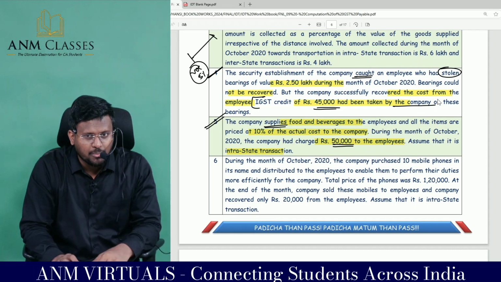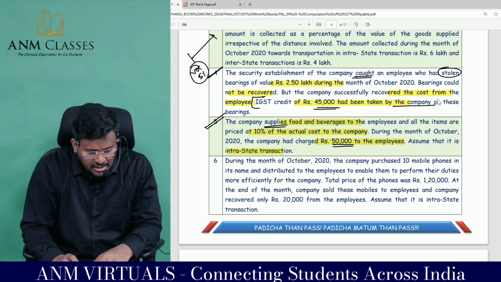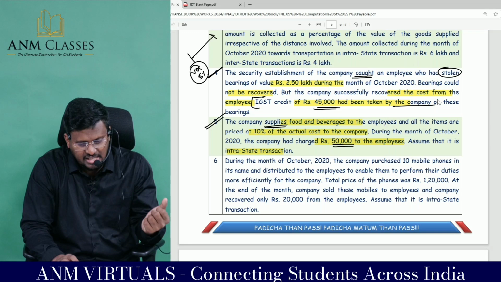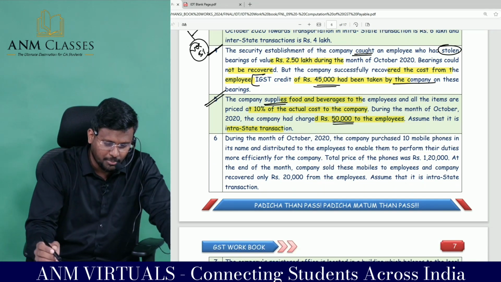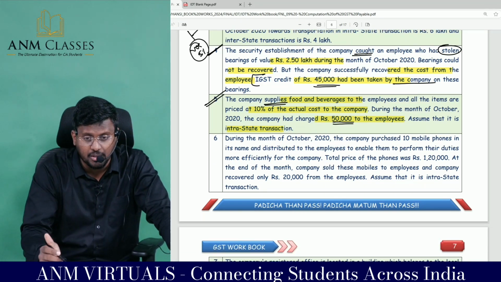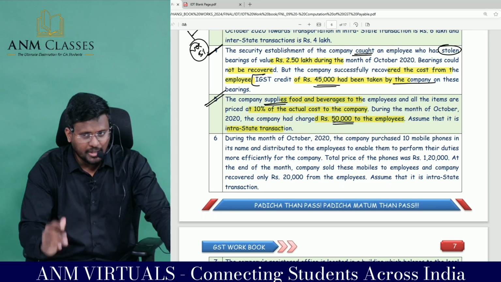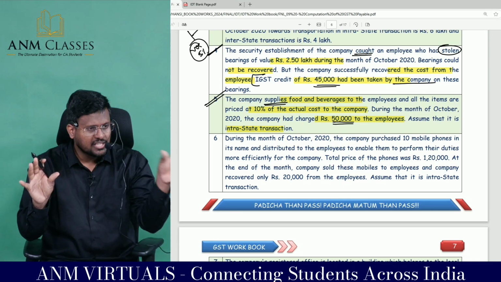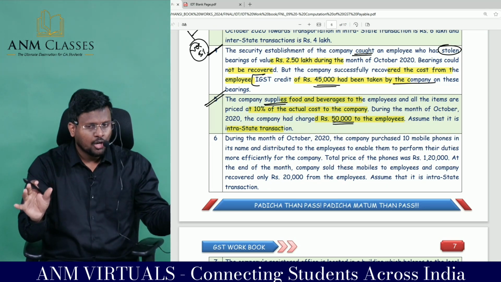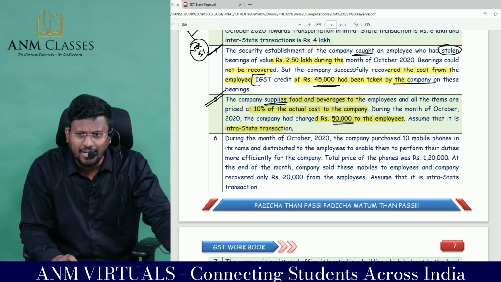Supply includes all forms of supply of goods or services or both, such as sale, barter, transfer, exchange, license, lease, rental or disposal made or agreed to be made for a consideration by a person in the course or furtherance of business. So the employer has supplied certain food items to the employee for which they have collected only 10%.